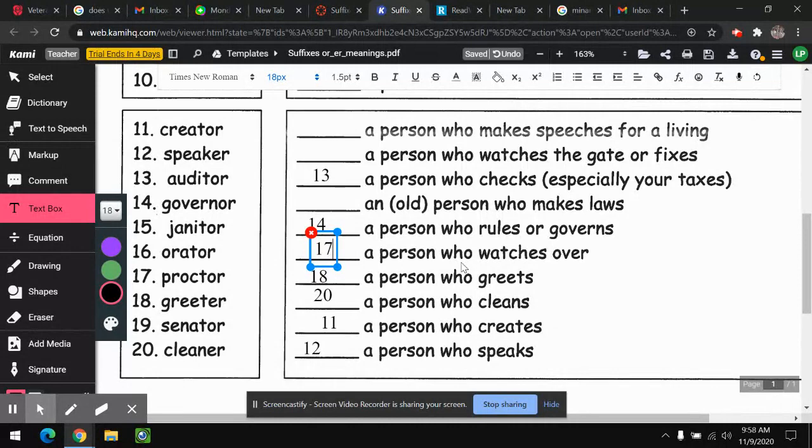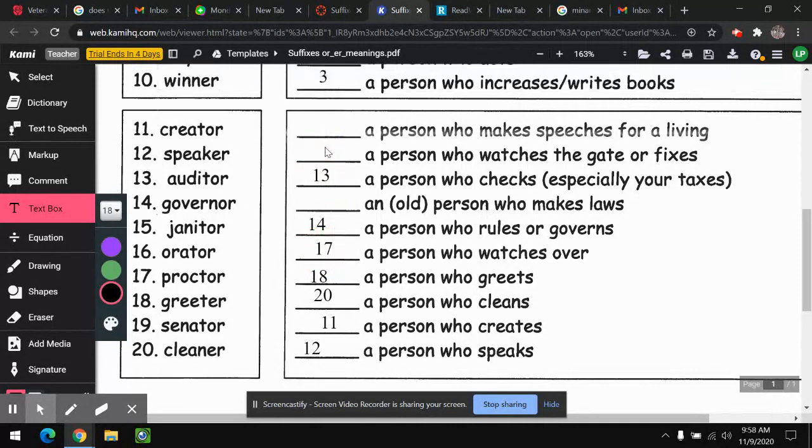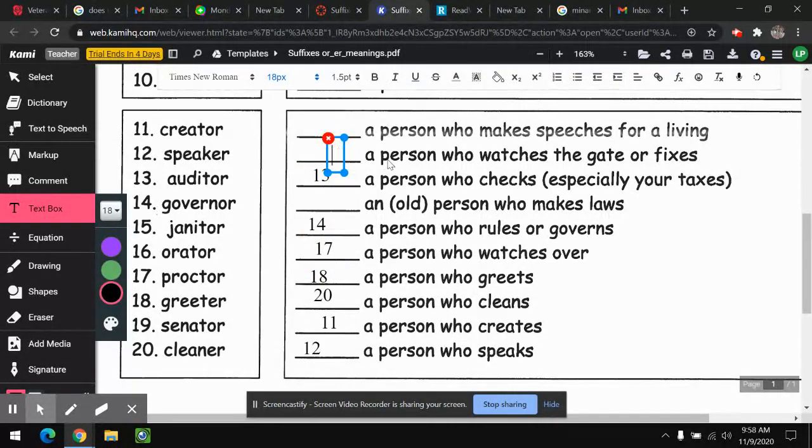Now, let's talk about the one Ben just said. A person who watches the gate. The word Janus is a Latin word that means gate. So we get the word janitor, which is like a custodian, because it's someone that watches the gate, makes sure that people don't come in or out. It's kind of like the cell membrane. So the person who watches the gate or fixes things is going to be the janitor. 15. That's where we get that word.